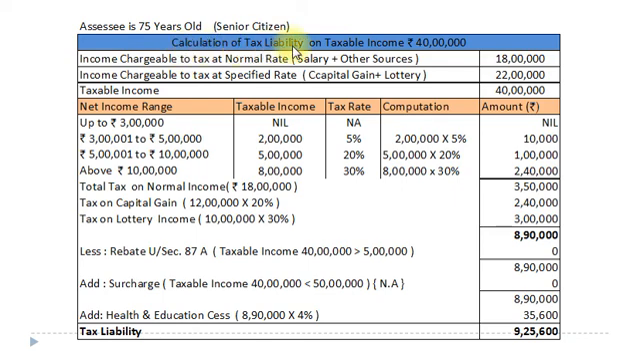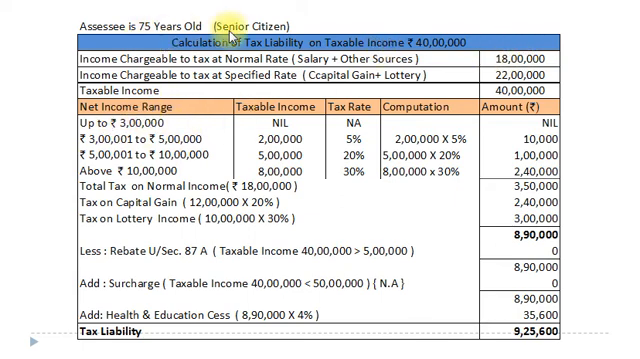Calculation of tax liability on taxable income of rupees 40 lakh. Mrs. Hira Pathak, a 75 years old senior citizen. Here our taxable income can be divided into two categories. First, income chargeable to tax at normal rate, that is salary plus other source income, rupees 18 lakh. And income chargeable to tax at specified rate, that is capital gain plus lottery income, rupees 22 lakh, and total taxable income rupees 40 lakh. First we will calculate tax at normal rate, that is rupees 18 lakh.